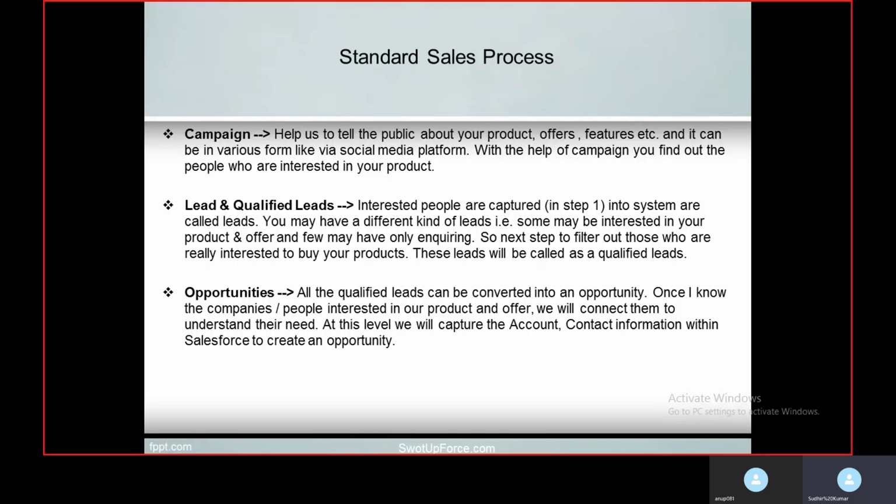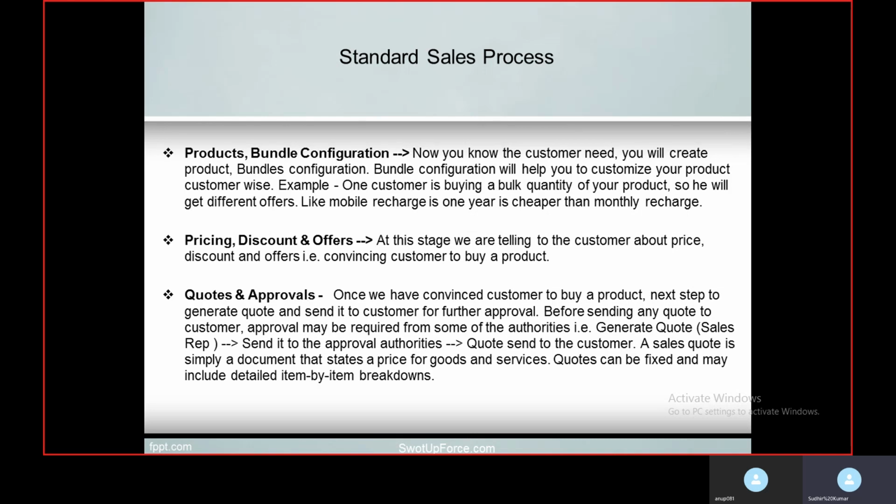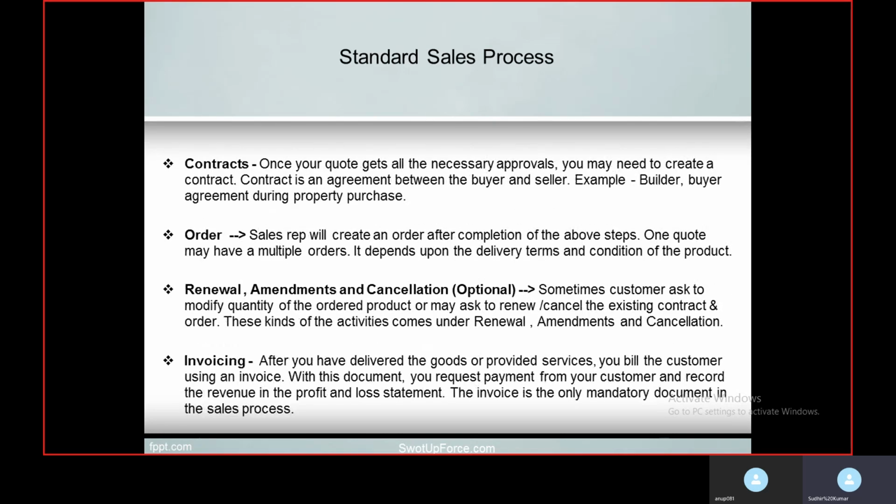What I have explained, we have written a small description for all the steps: campaign, lead and qualified leads, opportunities, product bundle configuration, pricing, discount and offers, quotes and approvals, and invoicing. So everything we have covered in a small set of words over here.